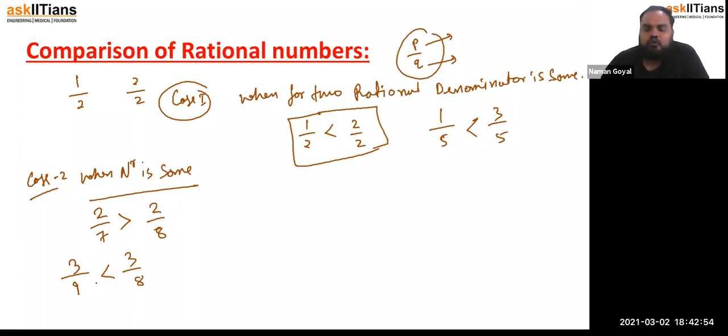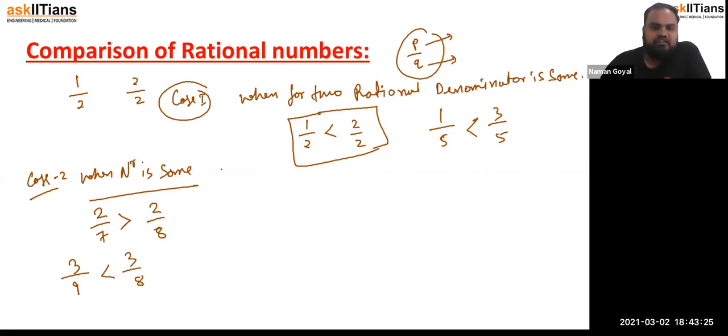Okay, so we learned two cases. One is when the denominator is the same. Then we check the numerator part, and the number which contains the larger numerator becomes larger, and the number which contains the smaller numerator becomes lesser. Now if the numerator is the same, then we have to check the denominator. तो जिसका denominator बड़ा है वो नंबर छोटा हो गया.